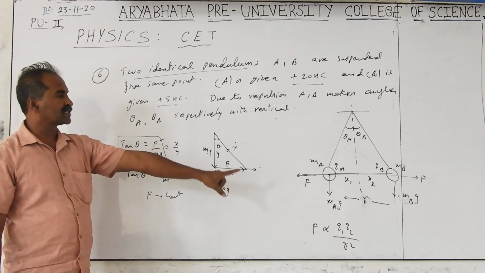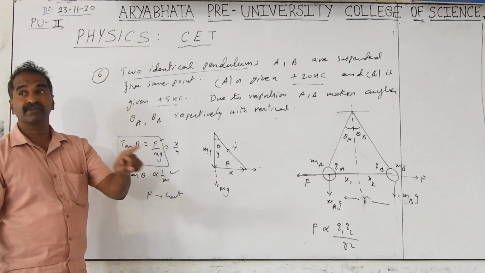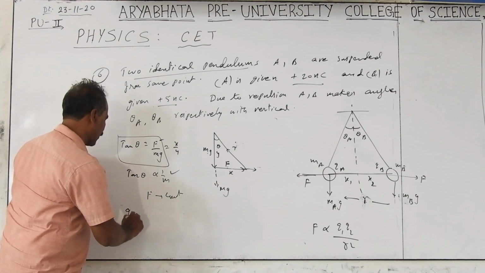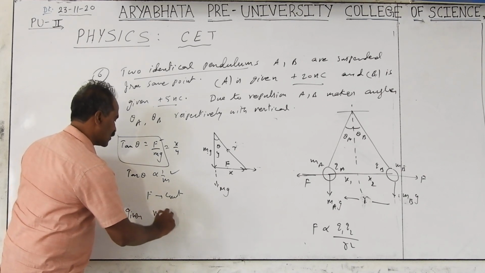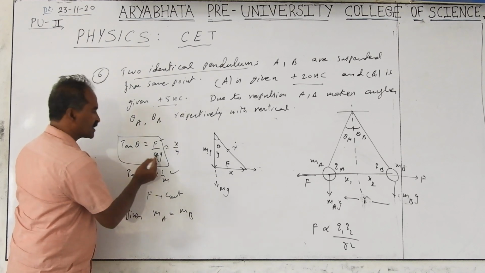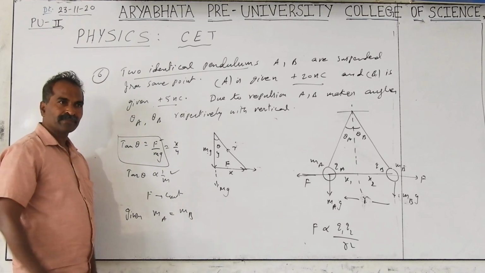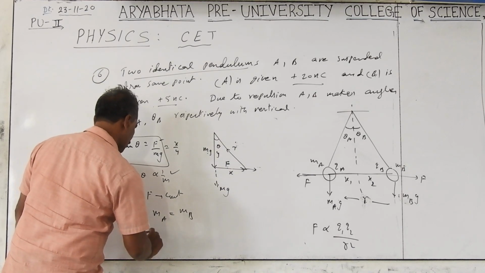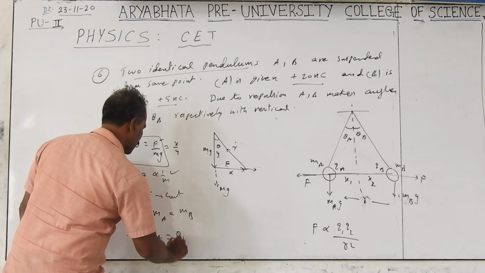You consider only the mass of the bulb. We are given m_A equals m_B, so the mass is the same, theta is also the same. Therefore theta A equals theta B.